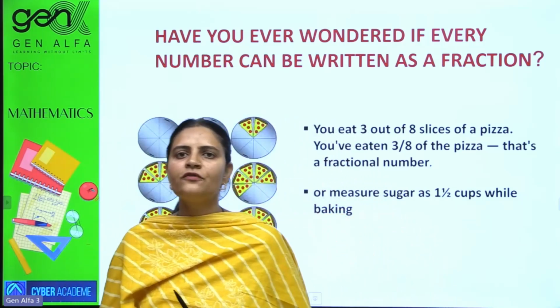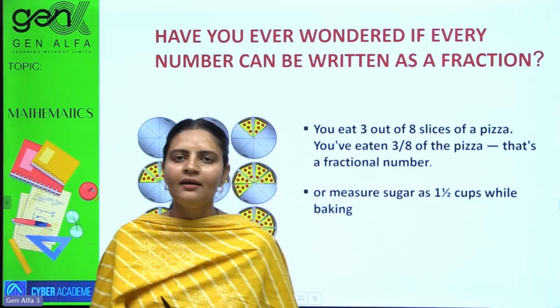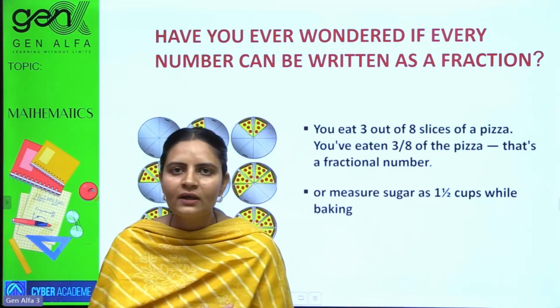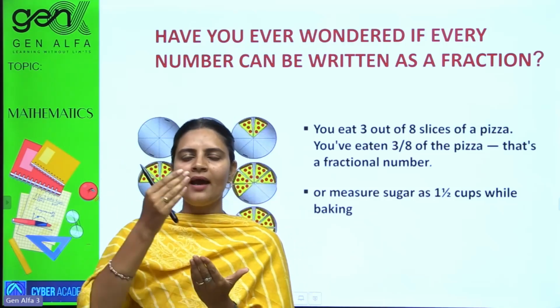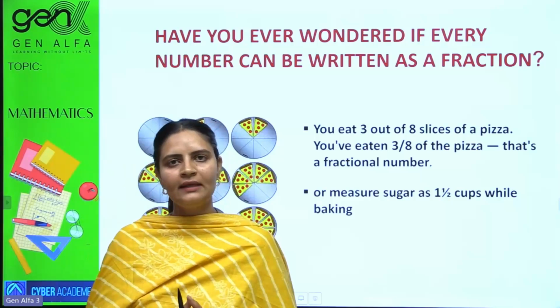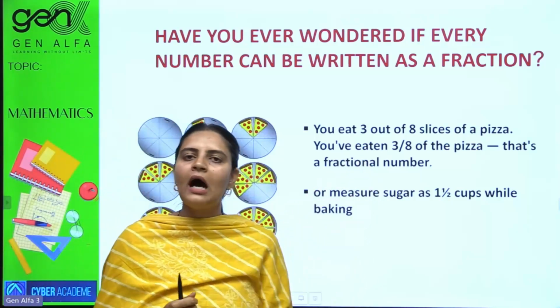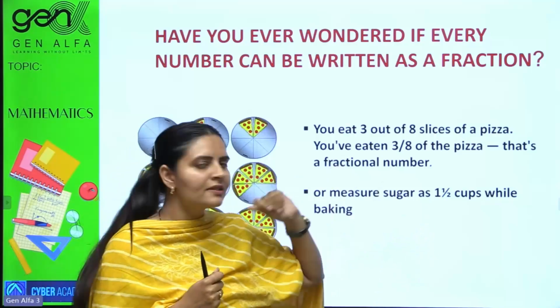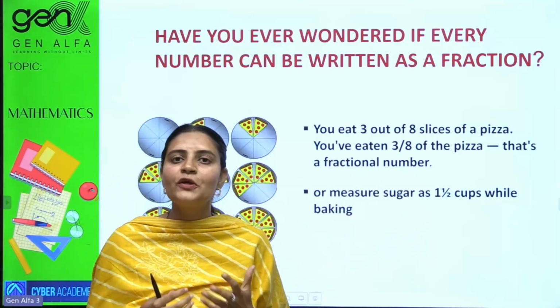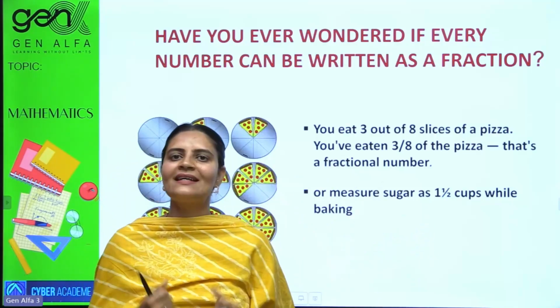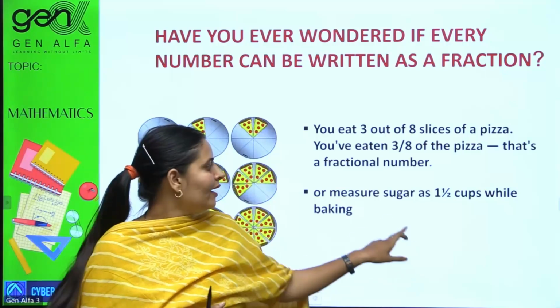So basically the fractional numbers are whenever you are having a quantity and you are having parts of it. Yes? So let's suppose a recipe calls for 1.5 cups. That's your fraction, and your recipe is taken as a quantity.